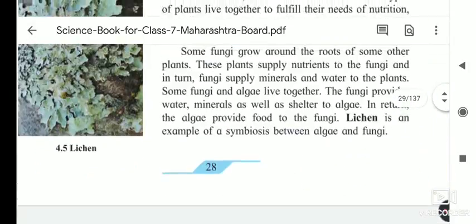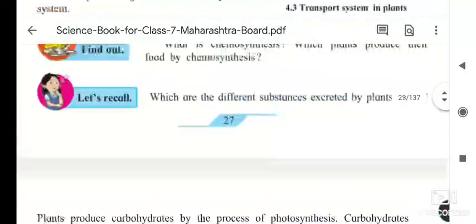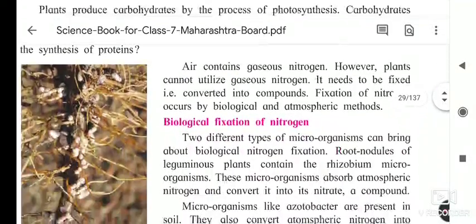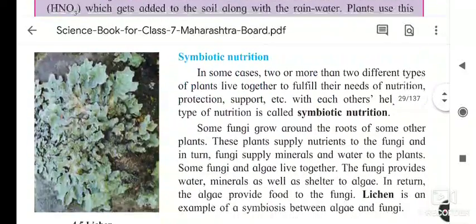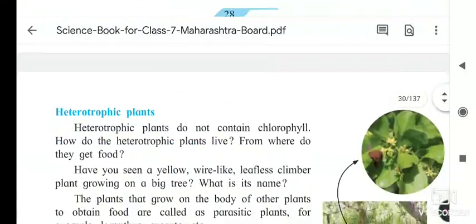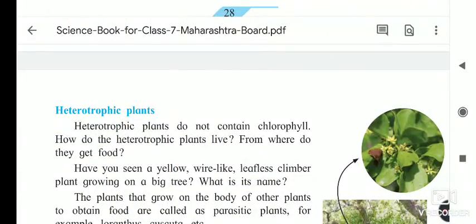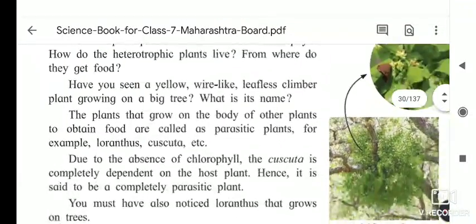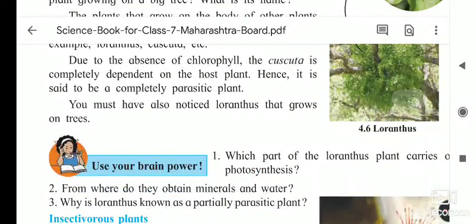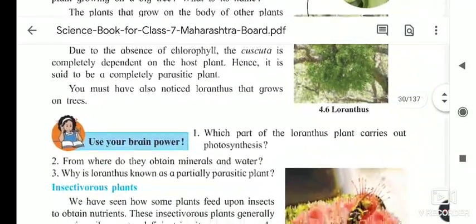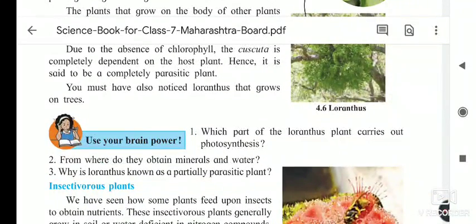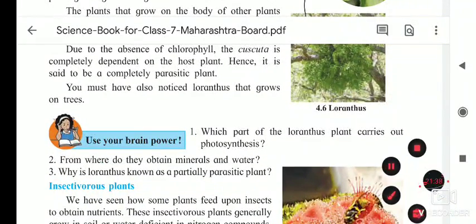So today we have seen symbiosis. First of all, we saw nitrogen fixation, two types: biological and atmospheric nitrogen fixation. Next, the symbiotic nitrogen fixation and heterotrophic plants that we have seen. The next part of the lesson we will see in our next lecture. So today we will stop here.